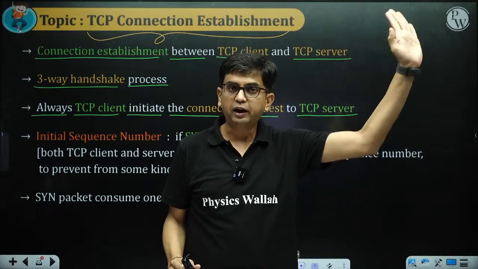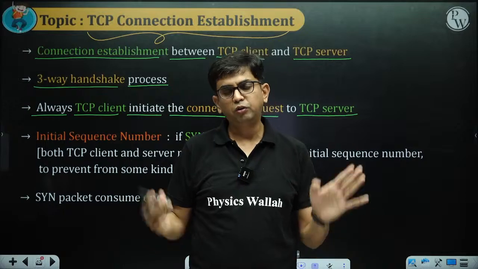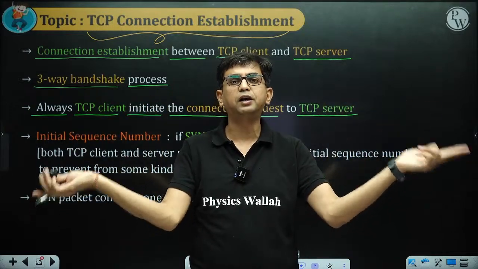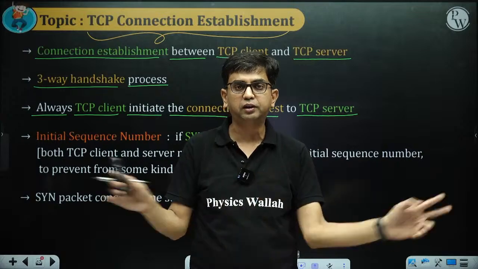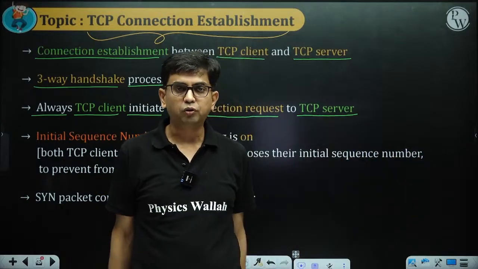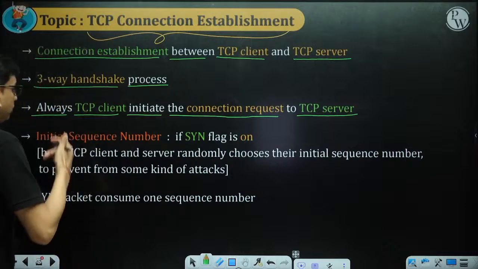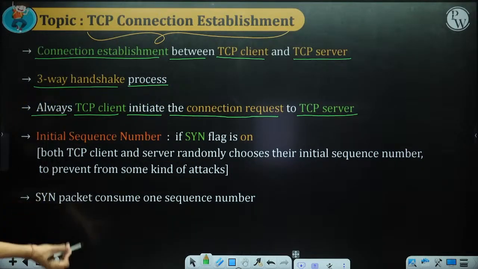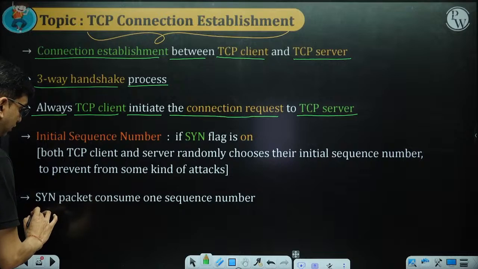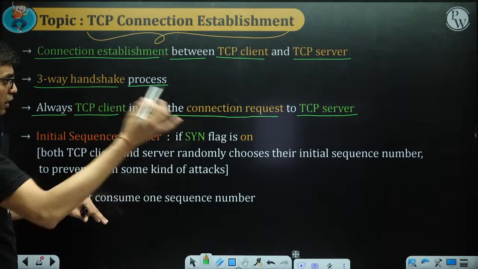So the server side TCP is TCP server and client side TCP is TCP client. Before making an application layer communication, we have to establish a TCP connection between client and server. So the client is going to make a request to the server. Here, always the TCP client initiates the connection request. Now the SYN packet, these two points we are going to study a little bit later.